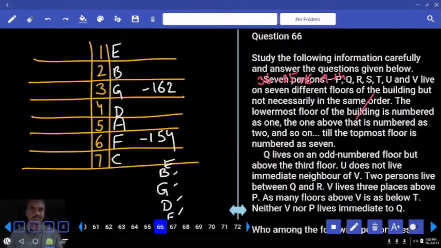Now paper number 67, SBI clerk prelim. Any doubts in this paper?